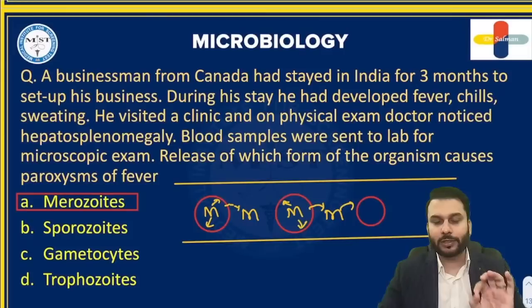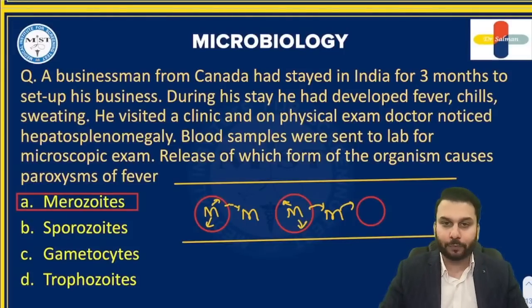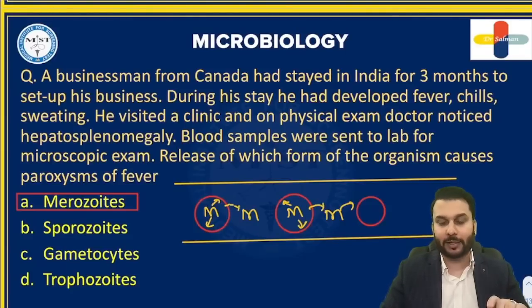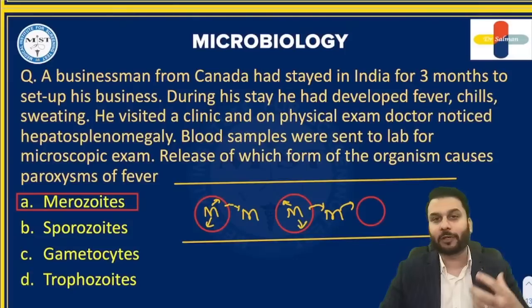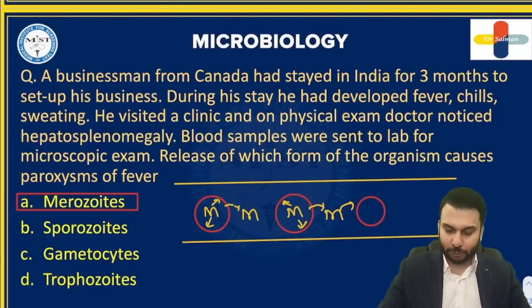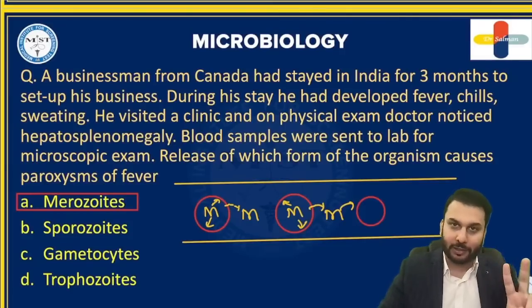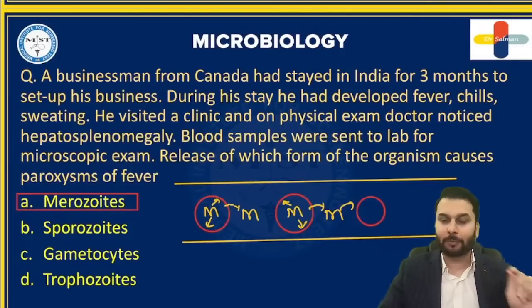So how long does it take for these guys to rupture the RBC? That is important because that correlates to the cycle of this parasite and leads to the specific patterns of the fever. So just reminding you, what are the two commonest species that we see in India? Vivax and falciparum. Falciparum is severe and Vivax is comparatively milder.